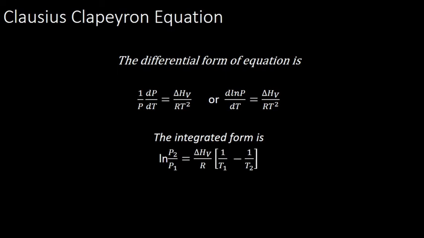This equation can be integrated and we get ln P2 by P1 is equal to delta Hv by R into (1 by T1 minus 1 by T2). This form is known as the integrated form. So there is the differential form and also the integrated form.